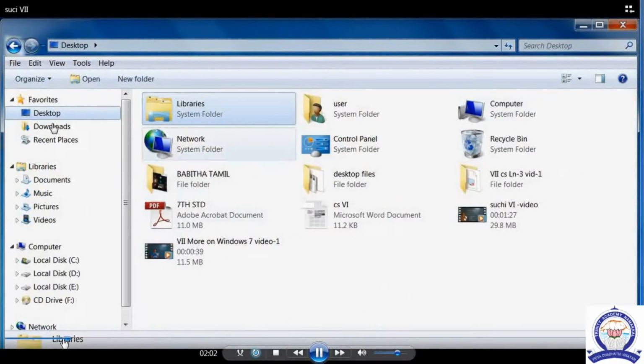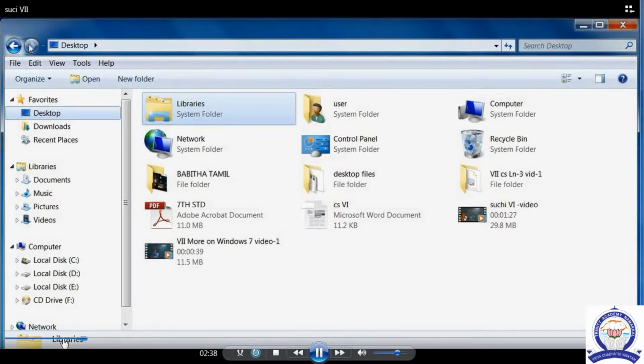This is the real view. With the help of the taskbar we can open a file manager. This is the title bar, and this is the address bar, which shows which folder or file we have opened. Suppose you open the desktop, then we will see it on the address bar. In the top right corner we have 3 buttons: minimize, maximize and close.